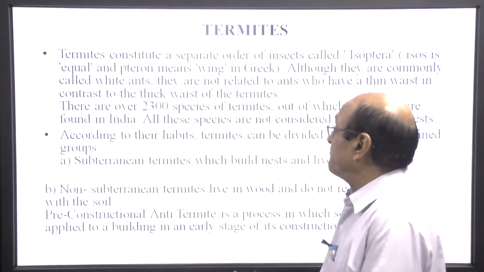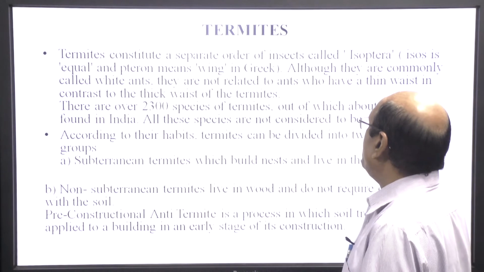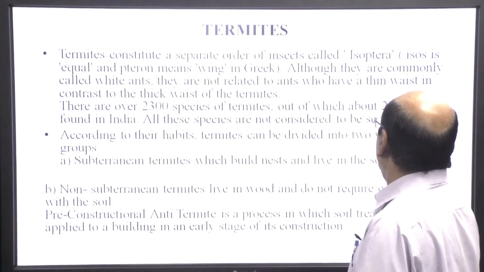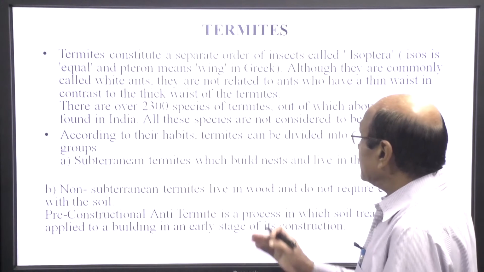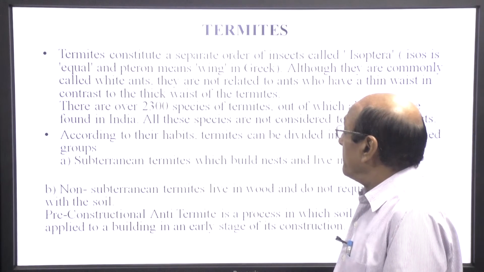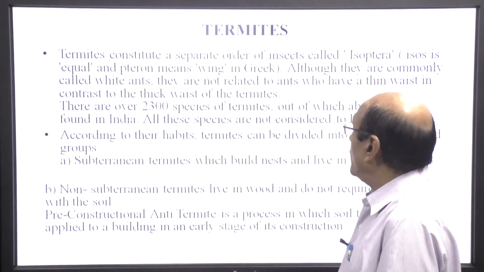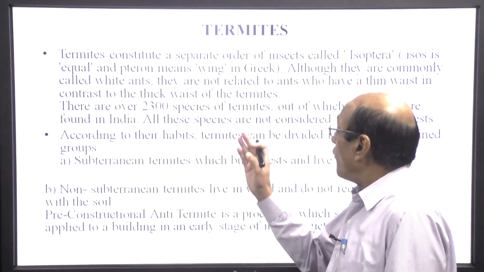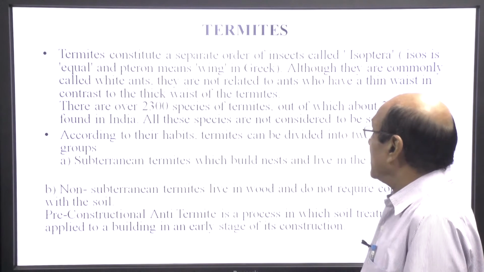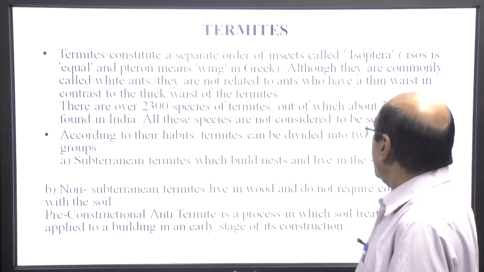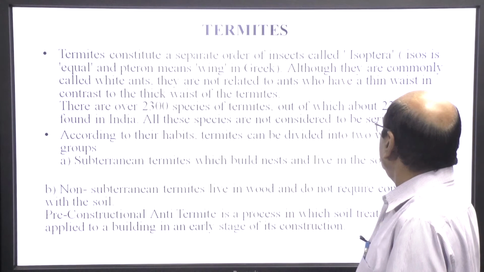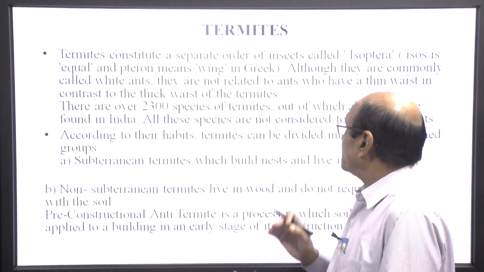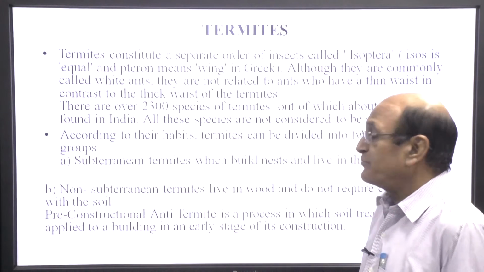Termites constitute a separate order of insects called Isoptera. Iso means equal and ptera means wings in Greek, although they are commonly called white ants. They are not related to ants, which have a thin waist in contrast to the thick waist of the termite.